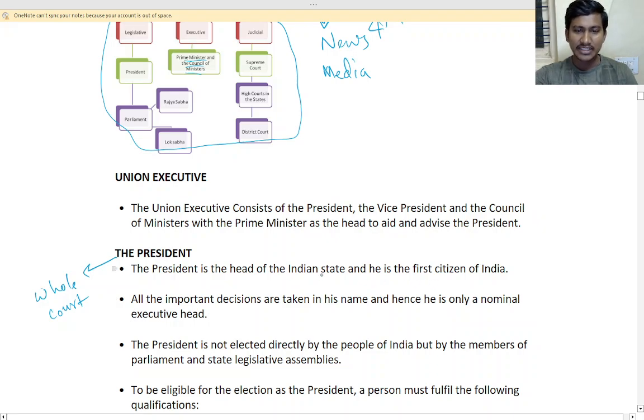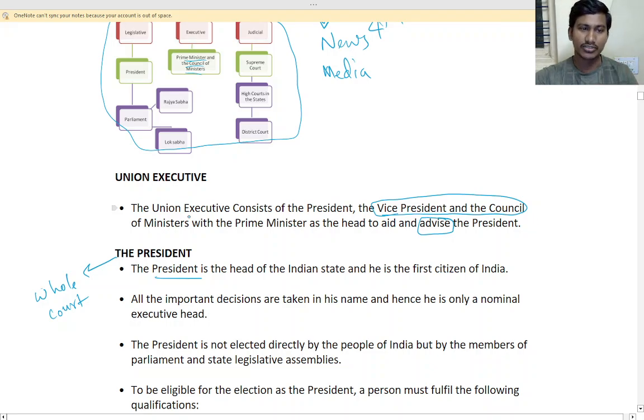So the president is the head, but he cannot do whatever he wants in India. He has to be advised by the prime minister, vice president, council of ministers, that is home minister, defense minister, external affairs minister.